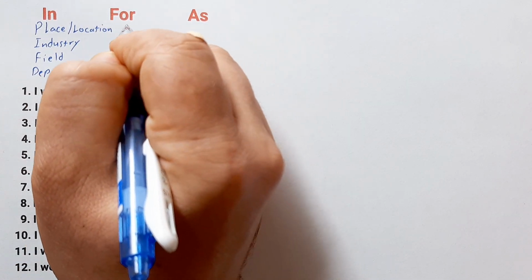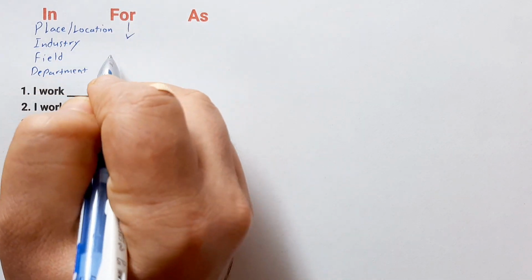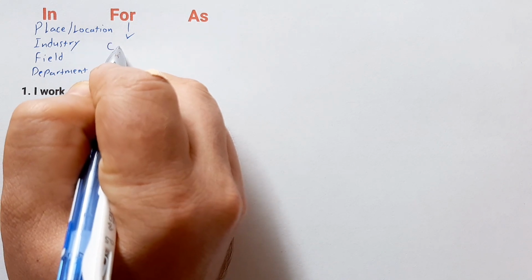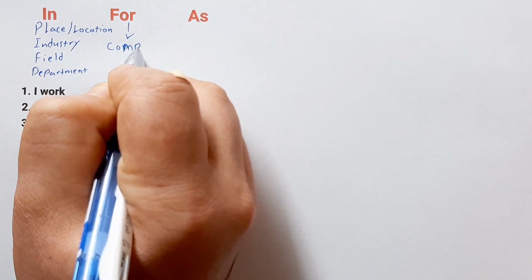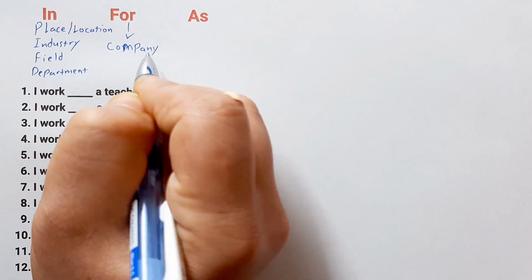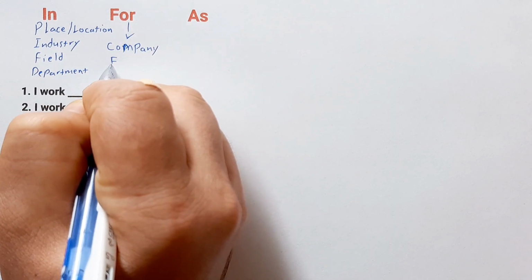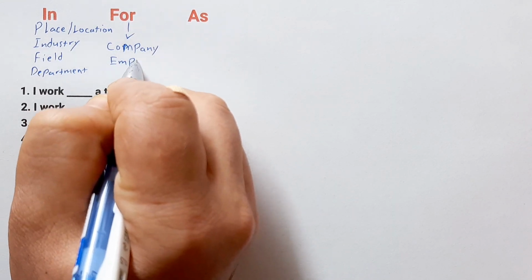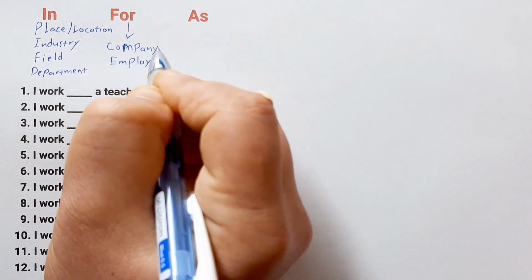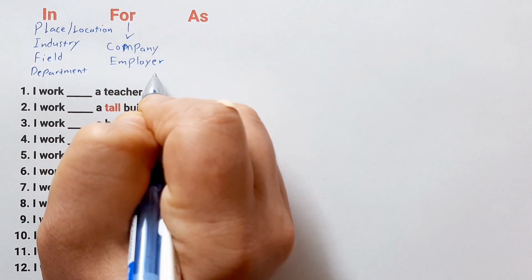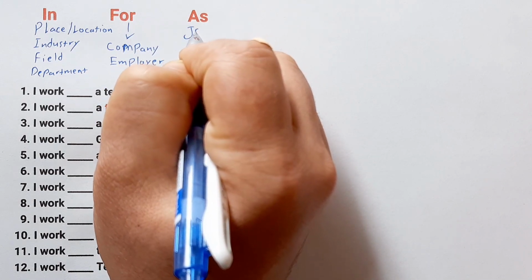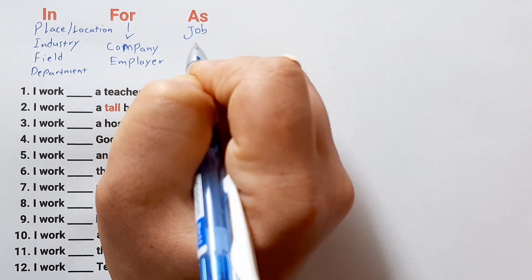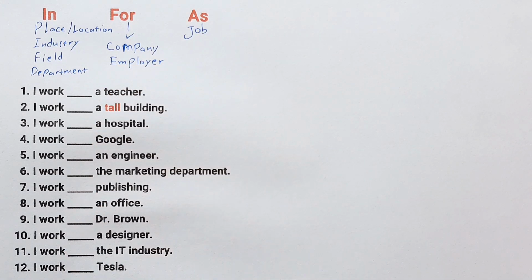For is used for company and employer. And as is used for name of the job. Now let's answer these questions.